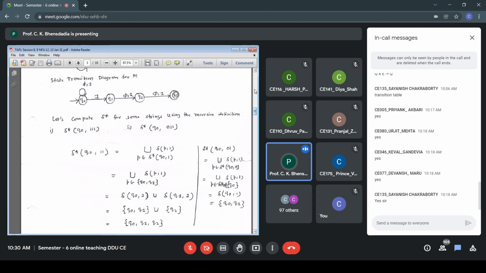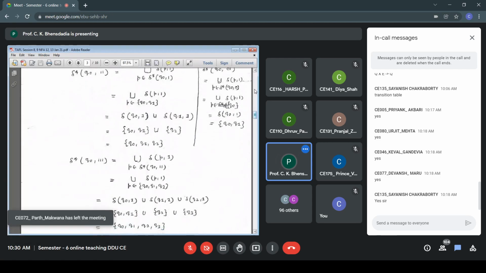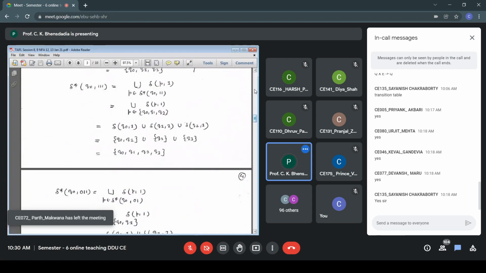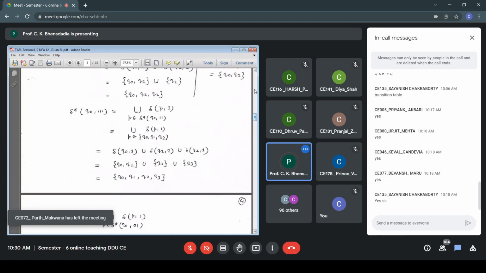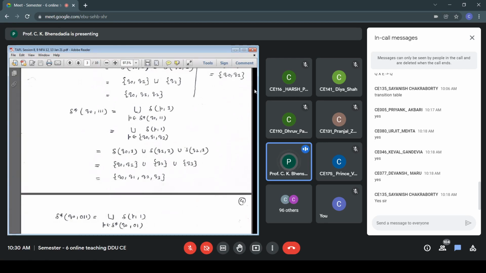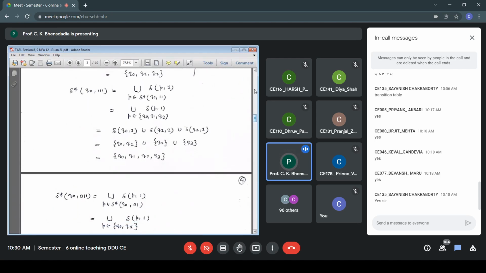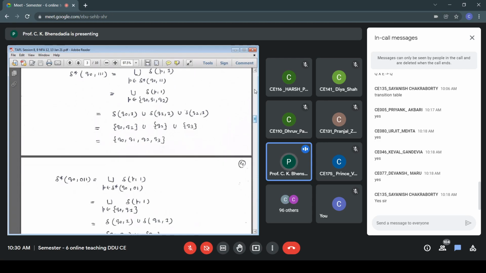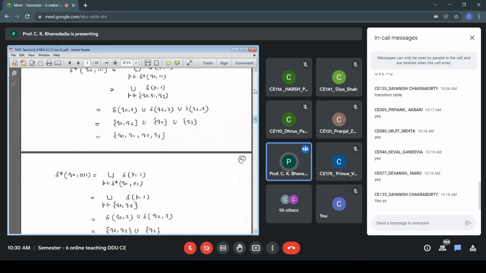Why did we calculate that? Because we want to compute delta star Q0011 and it requires P belonging to delta star Q001. Earlier we calculated that to be Q0 Q1, so we put that value in delta P1. So the value of P is either Q0 or Q1 on 1 with the union operator. So delta Q01 union delta Q11.